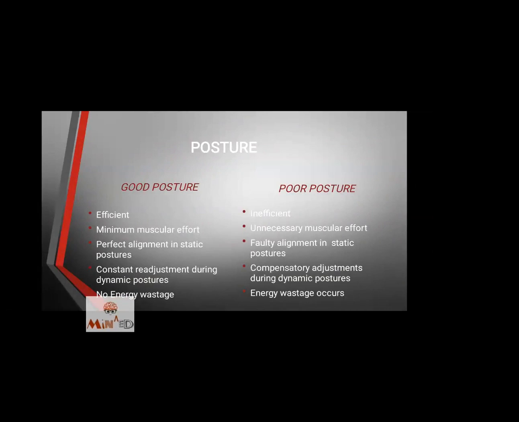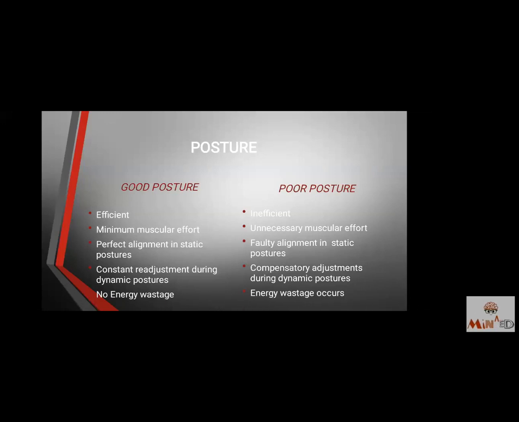You'll see the differences. Efficient, inefficient. How is it done? Efficient because it will save its energy. It won't unnecessarily spend its energy on maintaining an alignment because the joints are already doing their part and there is no effort of the muscle in trying to keep the joint together. The joints are already aligned and that gives a very appropriate position for the muscles to act, for the anti-gravity muscles to be specific.